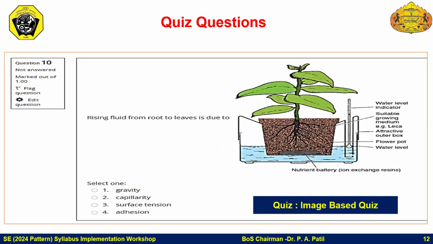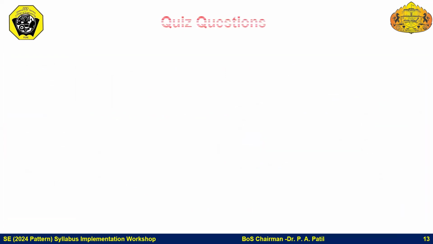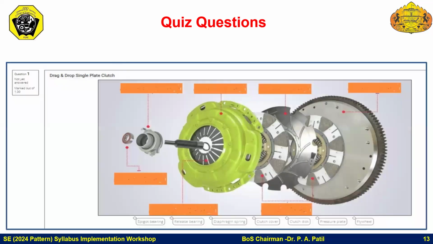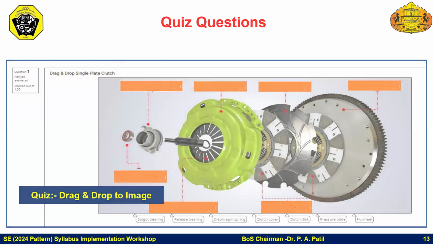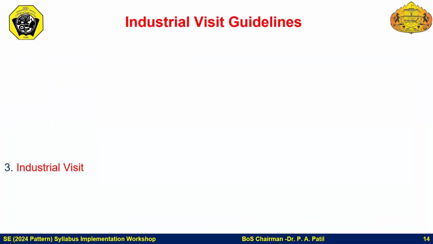This is an image-based question, where on the basis of the image some multiple choice questions can be framed, and based on that the student can select one or multiple correct answers. Such exploded views are also used for drag and drop of the image.